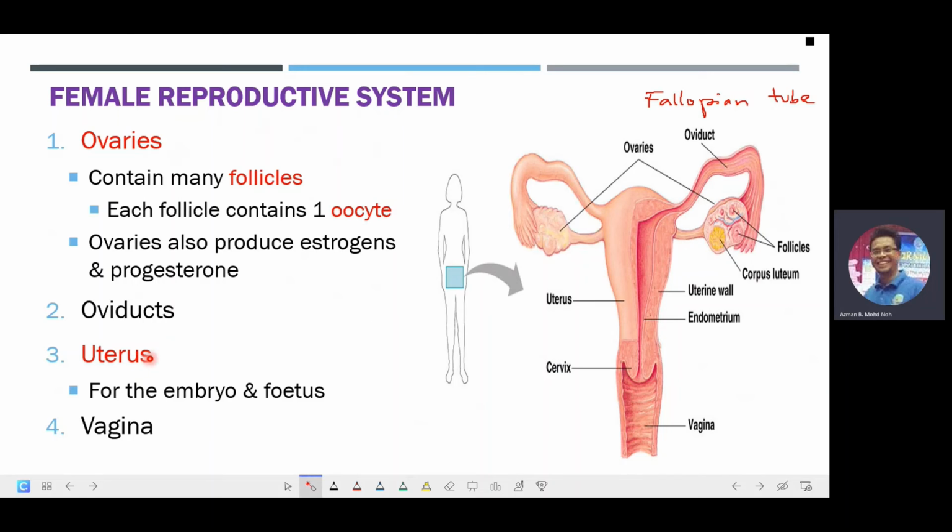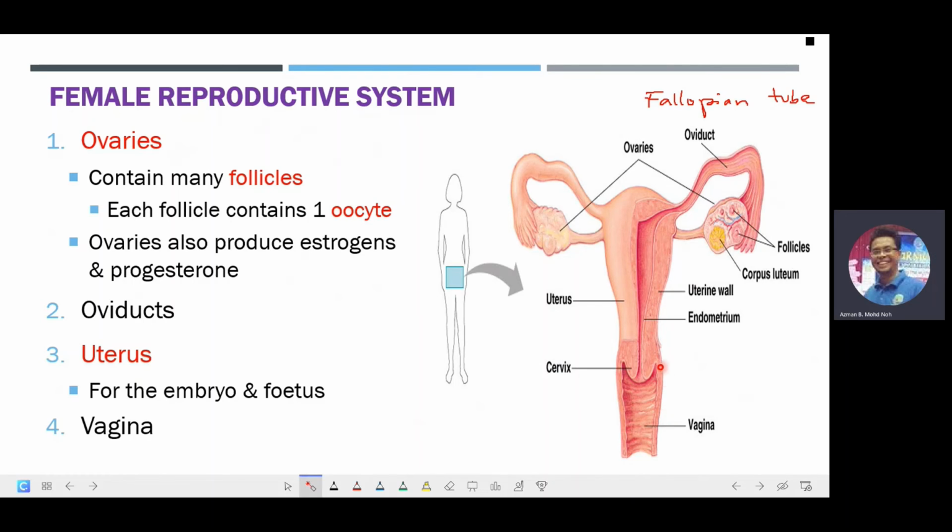So the next part will be the uterus, and this is where the embryo and later the fetus will develop. Lining the uterus will be the endometrium, which will become very thick with glands and blood vessels. And finally, the vagina.